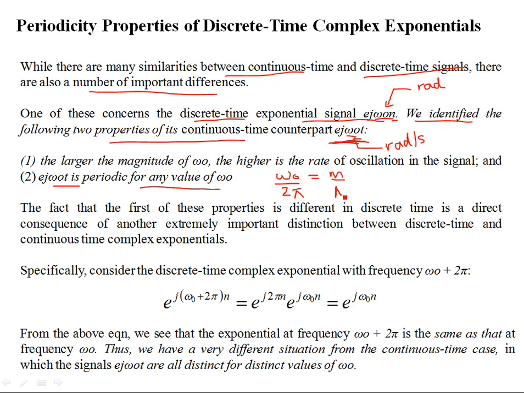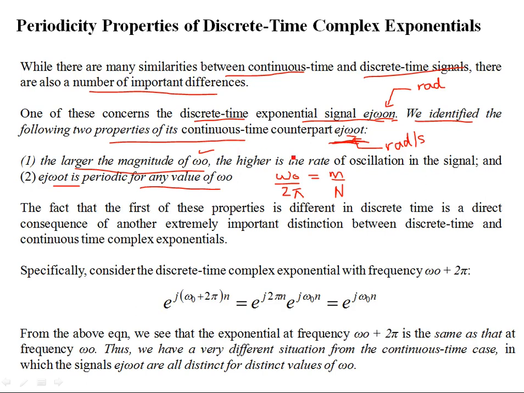Okay, so what we are going to do is derive this in principle from the basic facts of exponential signals. The first fact, if you recall, was that ω₀, depending on its magnitude, describes the rate of oscillations of the sinusoids, cosine and sine, or the complex exponential in the continuous time signal.